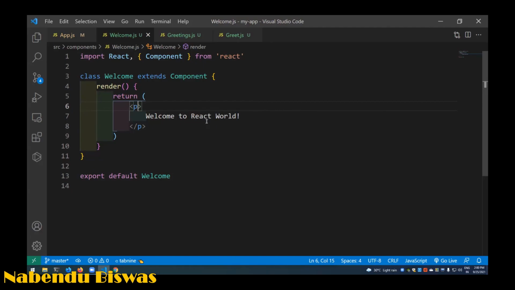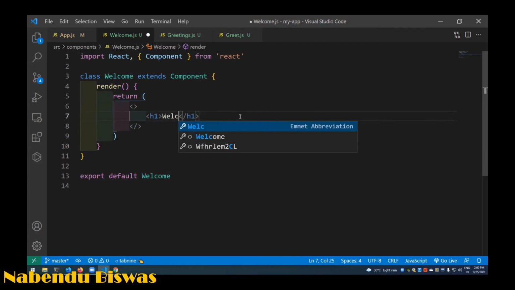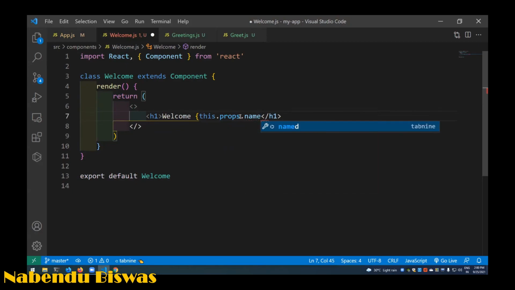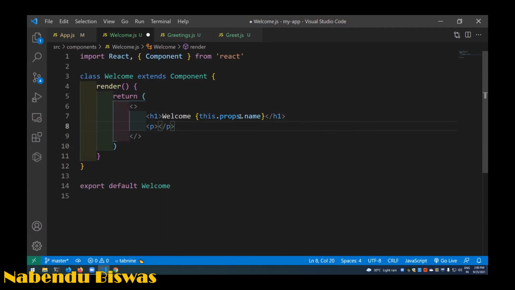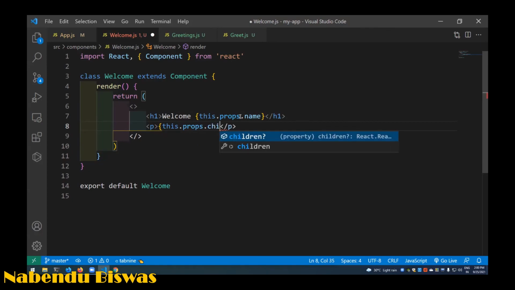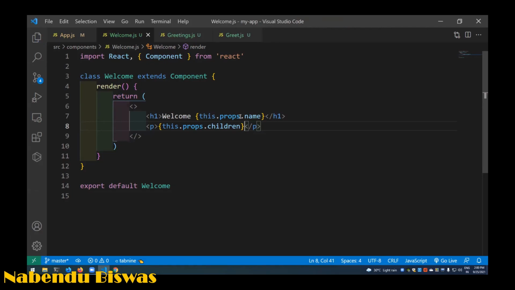So here again, let me do this, and h1, this.props.name I have to use, and this.props.children I have to use like this. So the this keyword will be there.